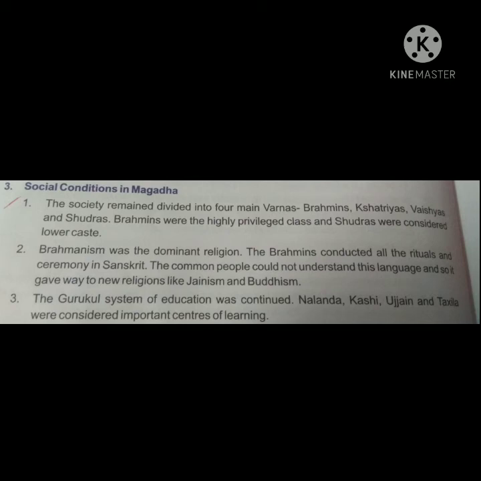The Brahmins used the Sanskrit language and they conducted all the rituals and religious practices in Sanskrit. Because of this, new religions formed, Jainism and Buddhism, because people could not understand the Sanskrit language. And the Gurukul system of education was continued. Nalanda, Kashi, Ujjain and Takshila were considered important centers of learning.